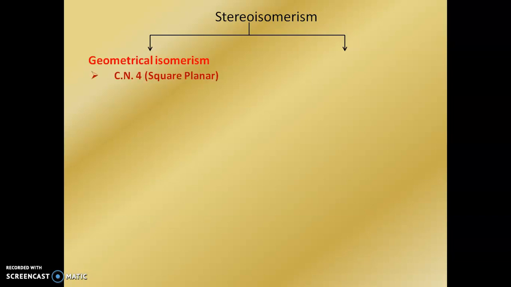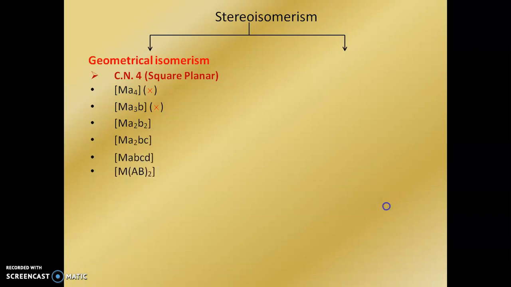When the complex has coordination number 4, it shows square planar and tetrahedral geometry. First we see which square planar complexes show geometrical isomerism. Here Ma4 and Ma3b do not show geometrical isomerism, but Ma2b2, Ma2bc, and Mabcd show geometrical isomerism.